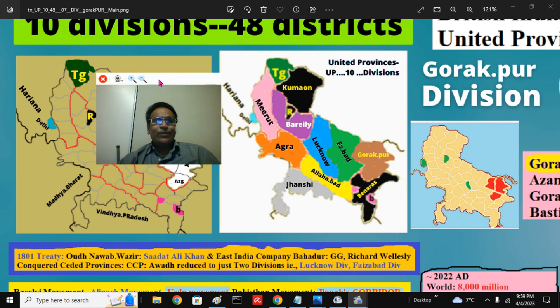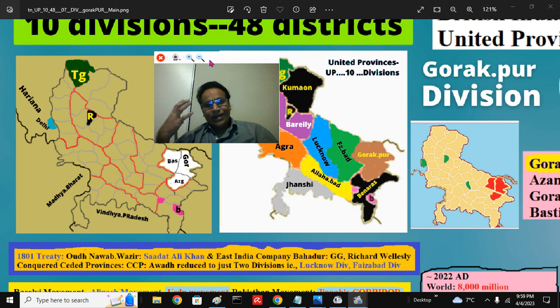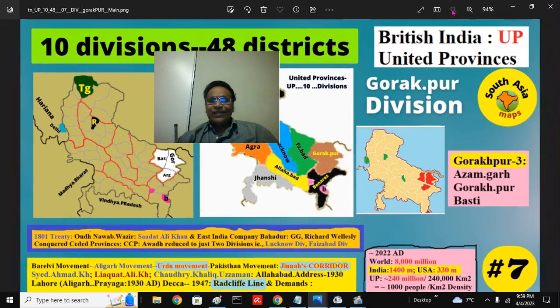Even if you are not domiciled in UP, immediately you will get a very broad idea of the 10 divisions, and we looked at the 3 further districts.